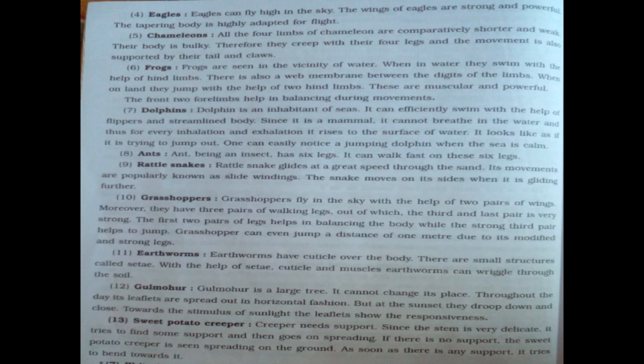and claws. Frogs. Frogs are seen in the vicinity of water. When in water, they swim with the help of hind limbs. There is also a web membrane between the digits of the limbs. When on land, they jump with the help of two hind limbs. These are muscular and powerful. The front two forelimbs help in balancing during movements.